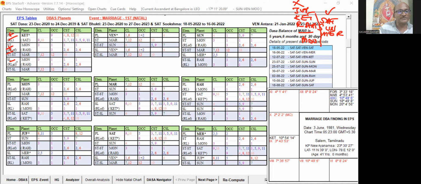Again, the sublord is also plus and minus. So this planet is not a good planet to act as the event for the Dasa Bhukti Antara for the event of marriage. Actually, this native got married in Jupiter Mahadasa.